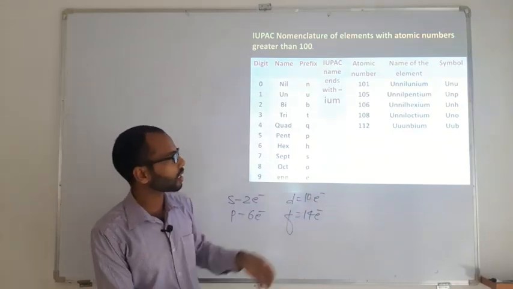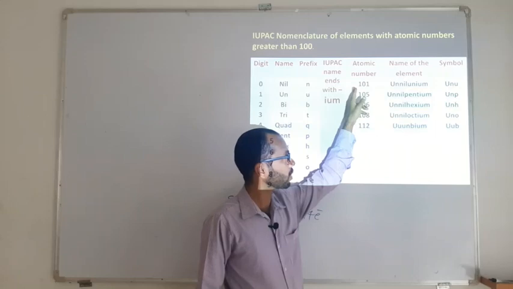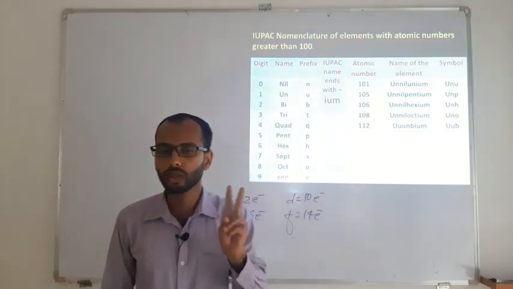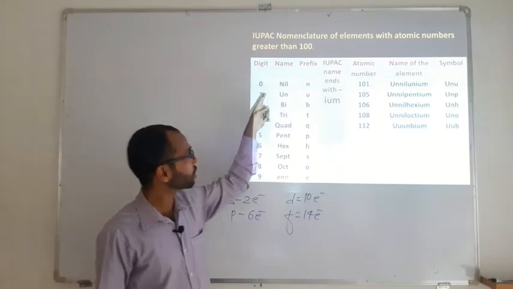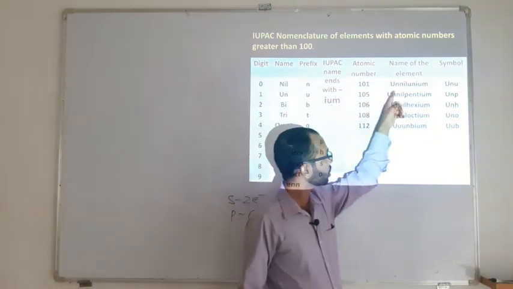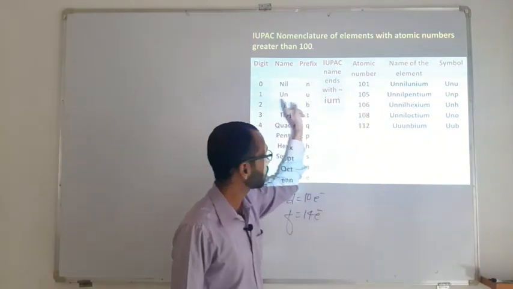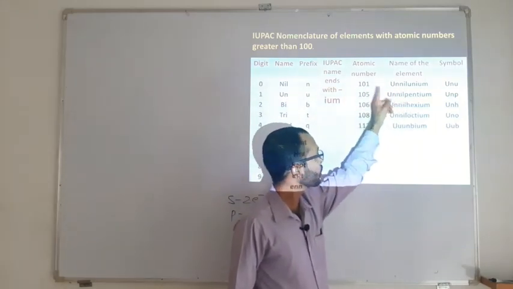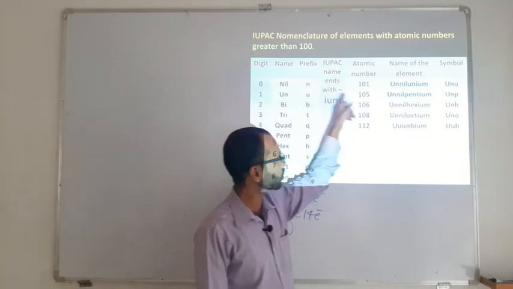Now imagine that we are writing the IUPAC name of atomic number 101. Now 101 has three digits: 1, 0 and 1. So 1 stands for un, so I have taken an un. 0 stands for nil, so nil. Again 1 comes, so it is going to be un.